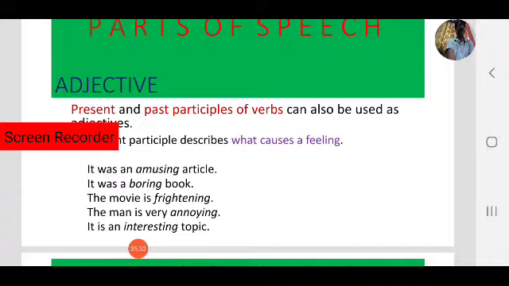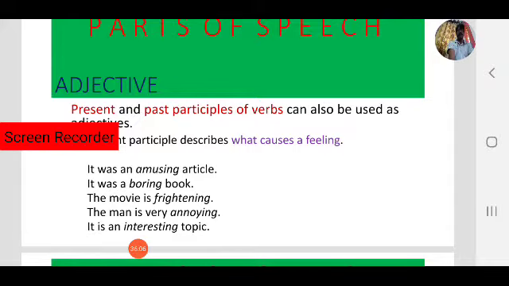What was amusing? The article was amusing. It was an amusing article. How was the book? It was boring. After reading a book, how do you feel? Bored, that is a feeling. What causes the feeling? Boring. Like that, the movie is frightening, the man is very annoying, it is an interesting topic. How is the topic? Interesting. How is the movie? Frightening. How is the man? Annoying. How is the article?